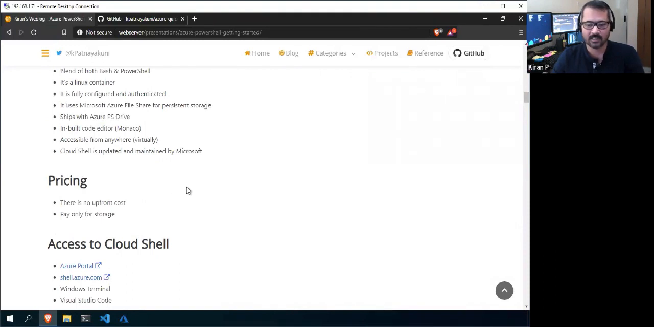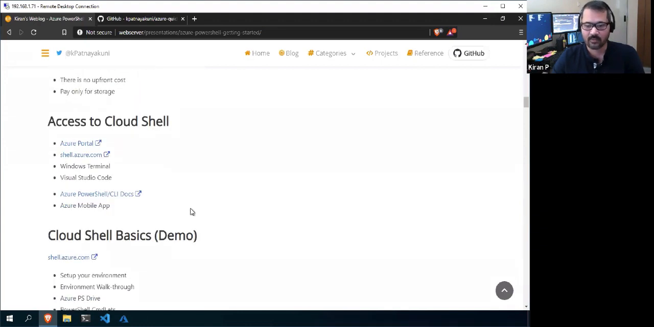Okay, so coming to the pricing, there is no upfront cost for using the Azure Cloud Shell. It is completely free, but you need to pay for the storage. All the SLAs applicable to general storage are applicable to the Cloud Shell as well. Only the amount of data that you keep in your Azure Files share, that much cost you need to pay. It's hardly anything. In a month I hardly pay 50 INR. So it's not that expensive.